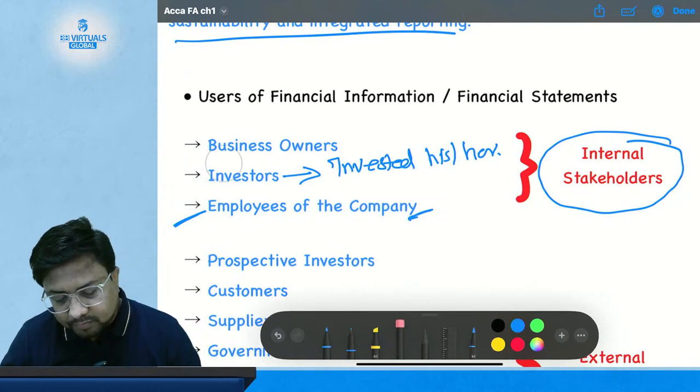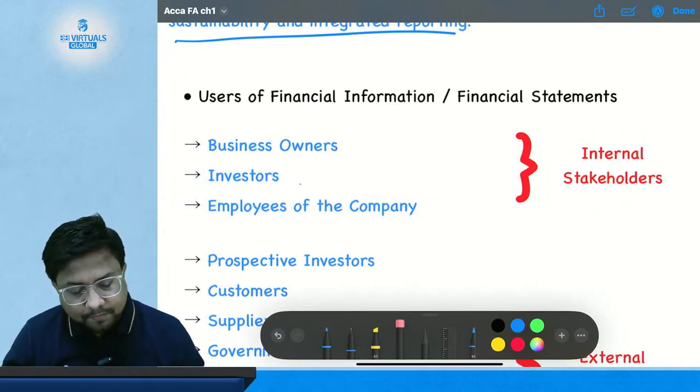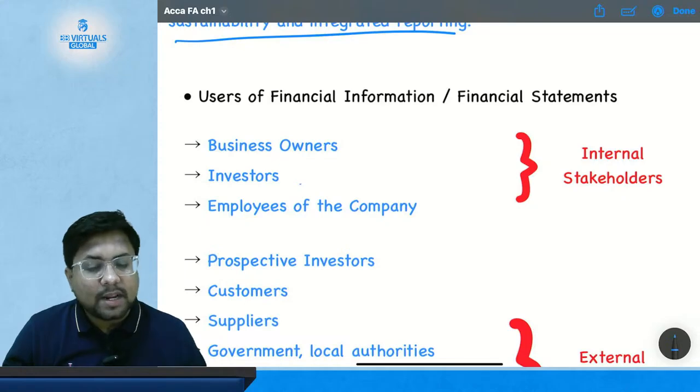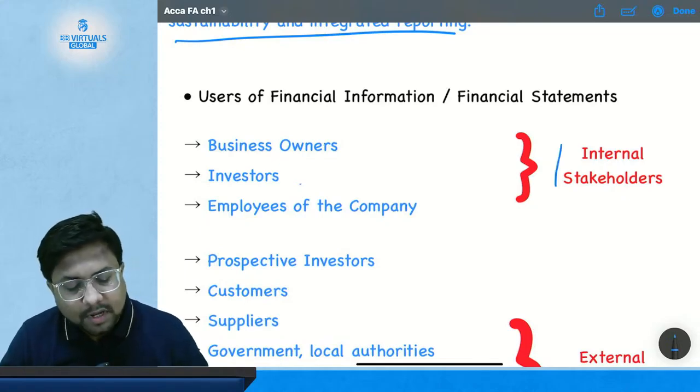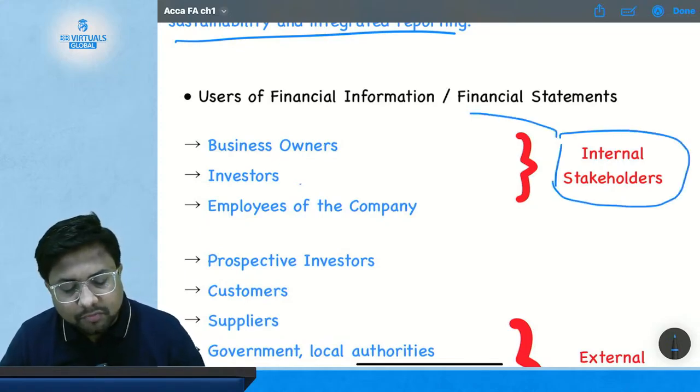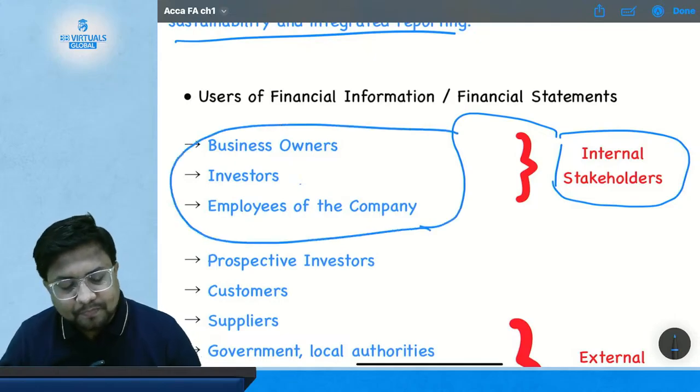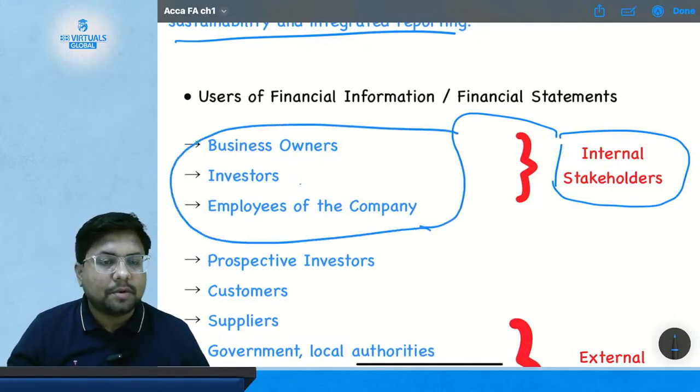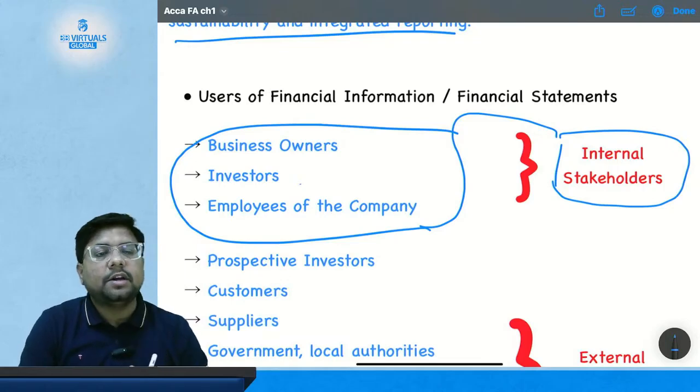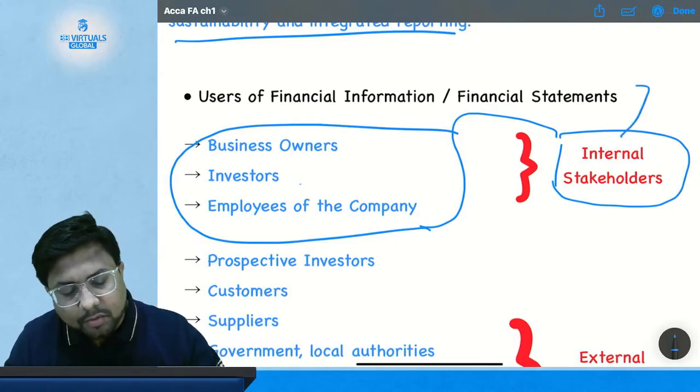So investor, business owner, and employee of the companies are the internal stakeholders among the users of financial statements. So these users are the internal stakeholders. Now what is an internal stakeholder?